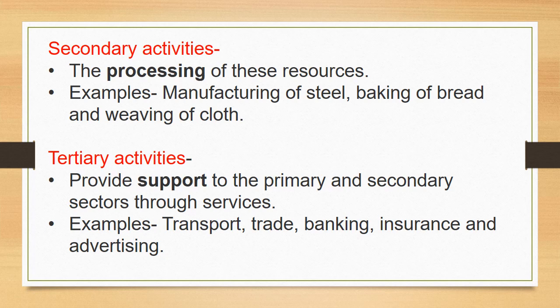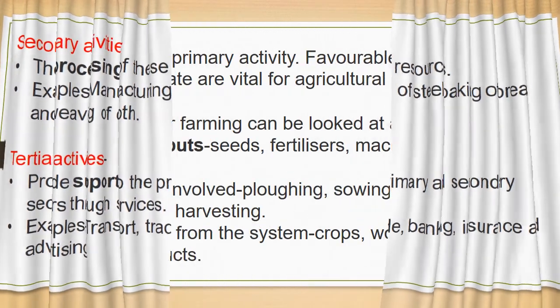So how many activities do we have? Three types of activities. What is the first one? Primary activity, second secondary activity, and third tertiary activity. In primary activity, extraction and production of natural resources. In secondary activity, processing of those resources. In tertiary, providing support to primary and secondary activity. Okay children, so move to the next slide.